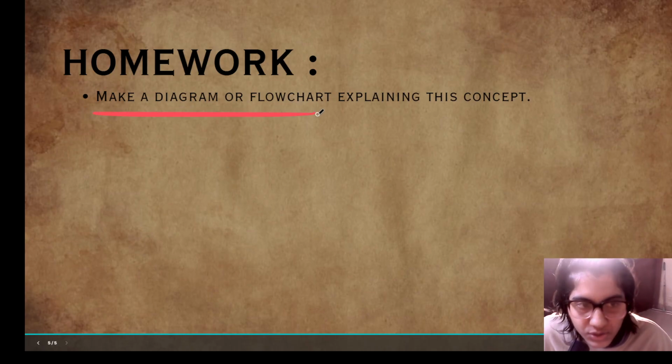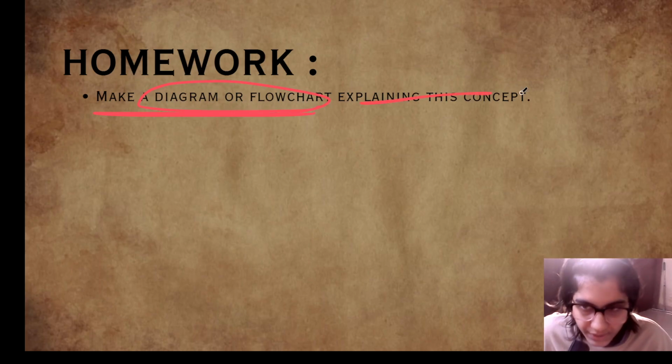Today's homework is to make a diagram or flowchart explaining this concept.